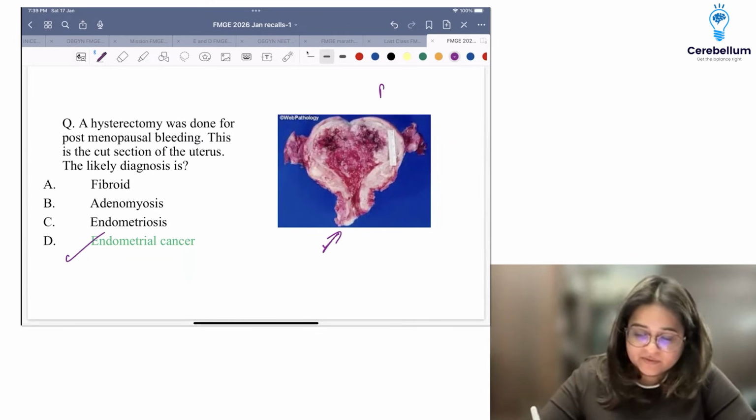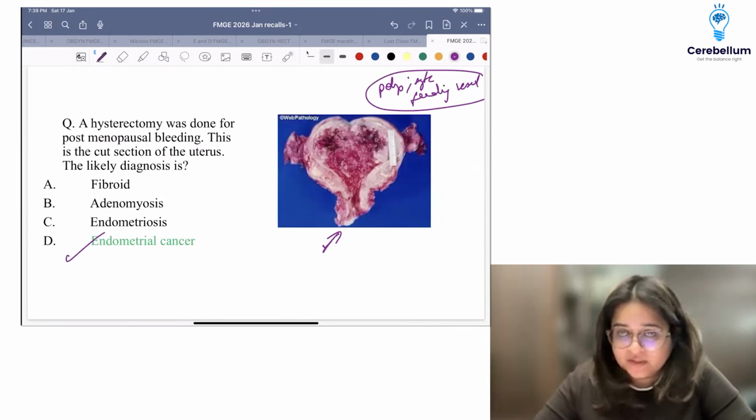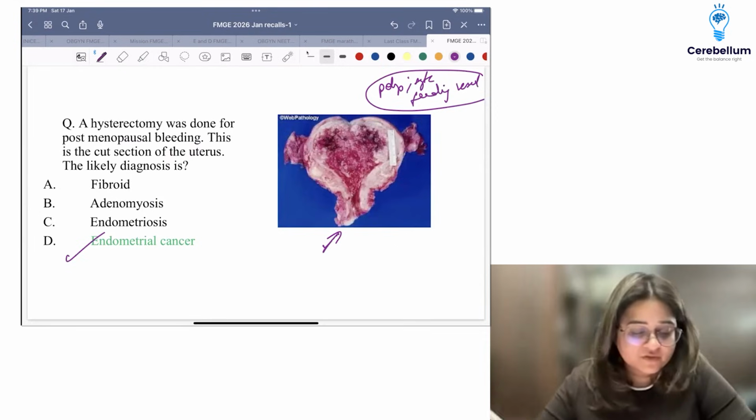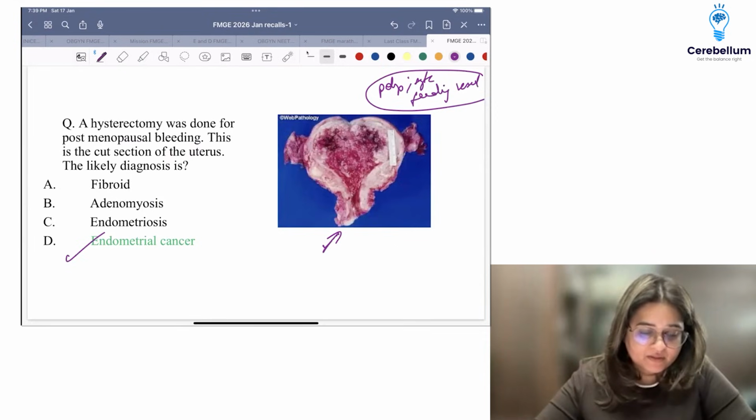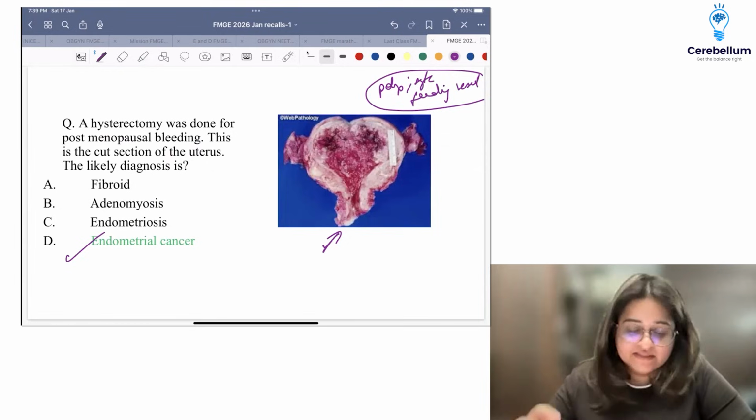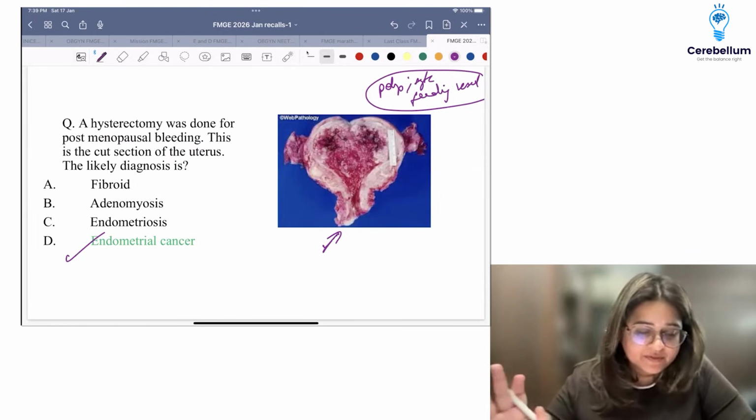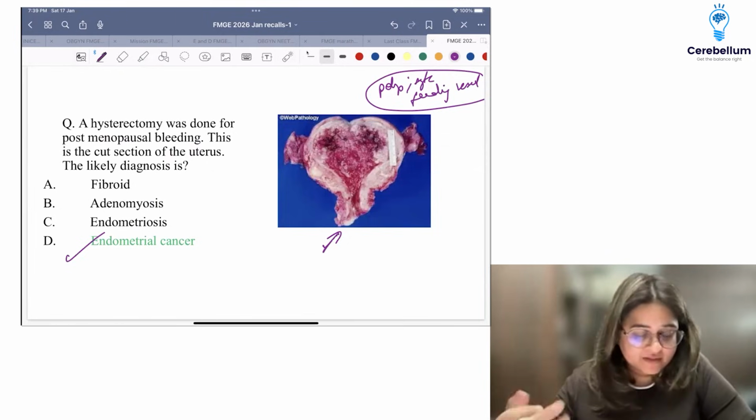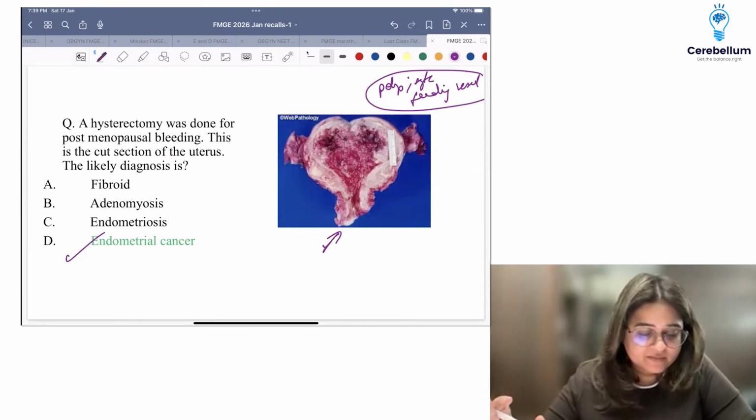And someone was telling me there was a question on polyp with a single feeding vessel also, right? Was this the same question, and was it a polyp or endometrial cancer, or were they two separate questions? Okay, this was the question, endometrial cancer. So these are previous NEET PG repeat questions. You got questions from INI and NEET PG, exact same repeat.